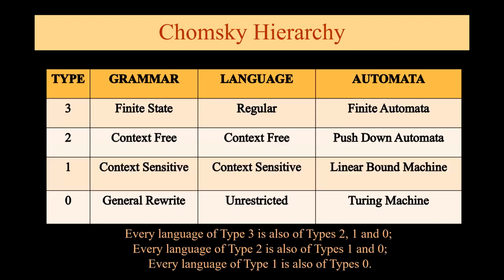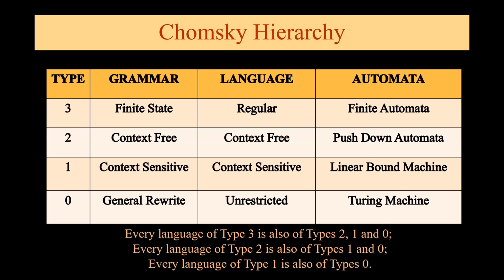One of the most important topics of theory of computation, which actually concludes this entire course, is the Chomsky hierarchy. It defines the language in terms of types: type 0, type 1, type 2 and type 3. Type 3 is finite state. The language which is acceptable is regular, and the automata corresponding to type 3 is finite automata. Next we come to context free. The grammar is context free, the language is context free, and the automata which accepts it is pushdown automata.